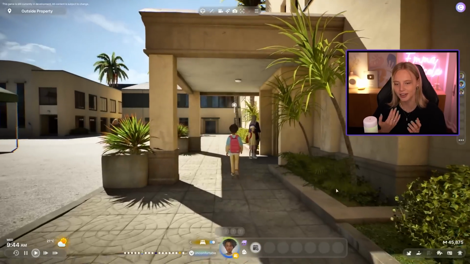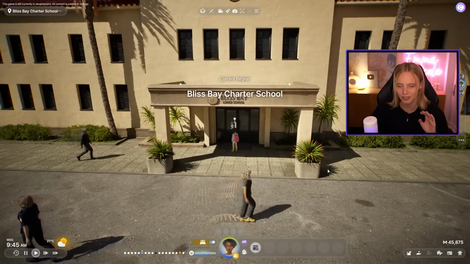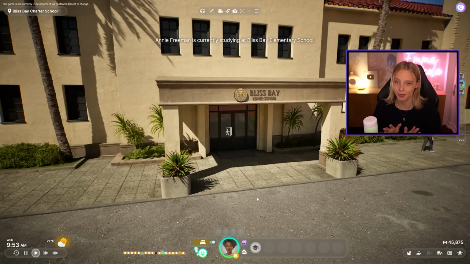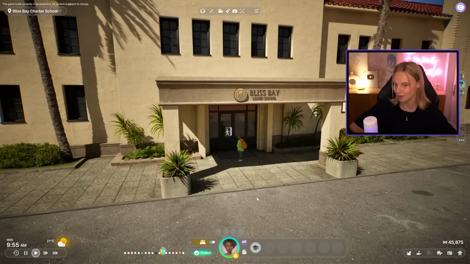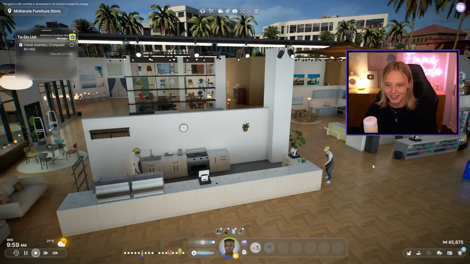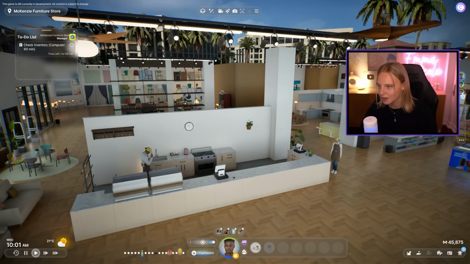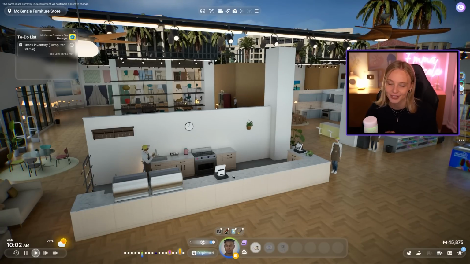Okay, so Annie is walking to school. This is actually the same building that Ellie went to university. It's just the Bliss Bay school. It is a shame that we don't get to play at school. That would be really fun. Okay, Annie's just gone. So maybe that's something they'll be adding for the release of the game. So we've got a busy house. We've got Sam at work, at the furniture shop. We have Ellie, who is in psychotherapy, and then we have Annie, who is in class.